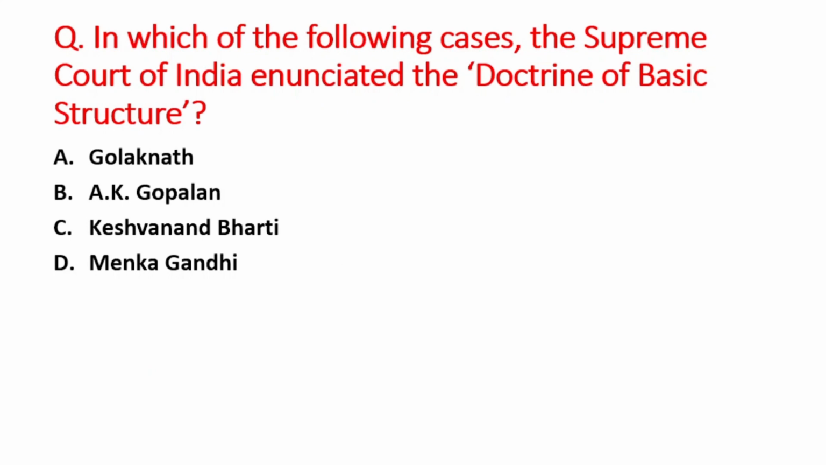Next question is, in which of the following cases the Supreme Court of India enunciated the doctrine of basic structure? A option is Golaknath, B option is A.K. Gopalan case, C option is Keshwananda Bharti case, and D option is Menaka Gandhi case. The right answer is option C, that is Keshwananda Bharti case.